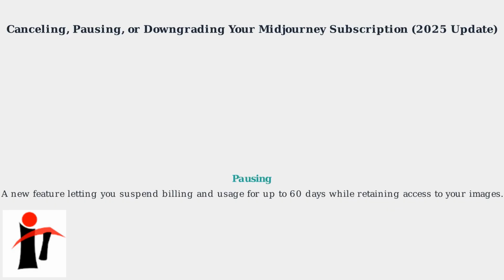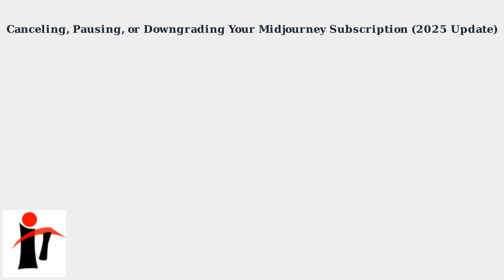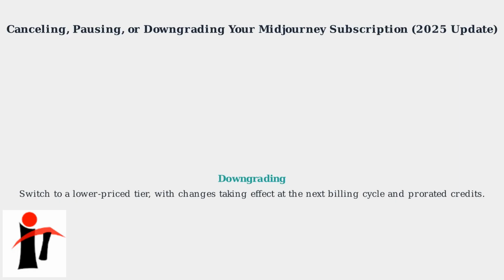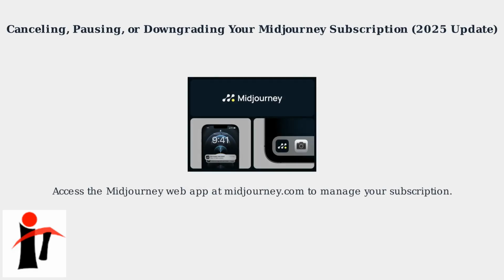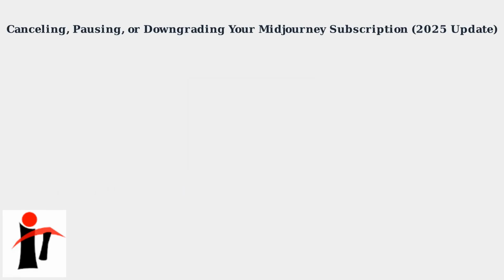Pausing, a new feature, lets you suspend billing and usage for up to 60 days while retaining access to your generated images. Downgrading allows you to switch to a lower price tier, with changes taking effect at the next billing cycle, applying prorated credits. Access the Midjourney web app at midjourney.com to manage your subscription. If you cancel within 14 days, you are entitled to a full refund.